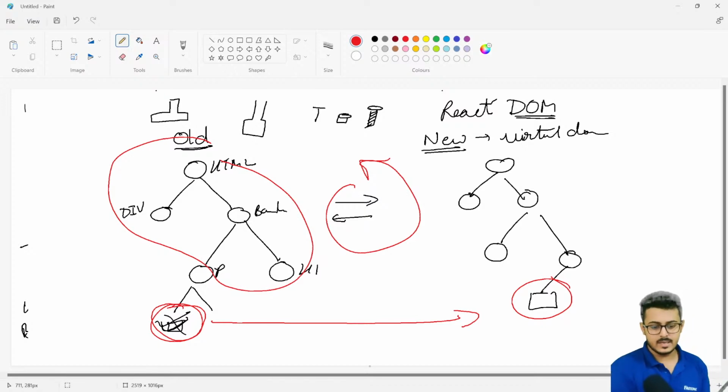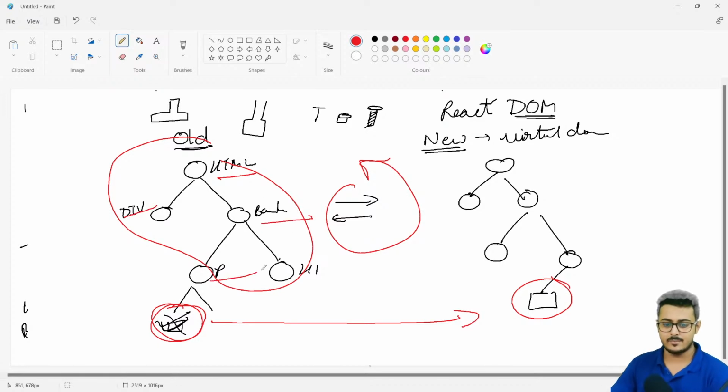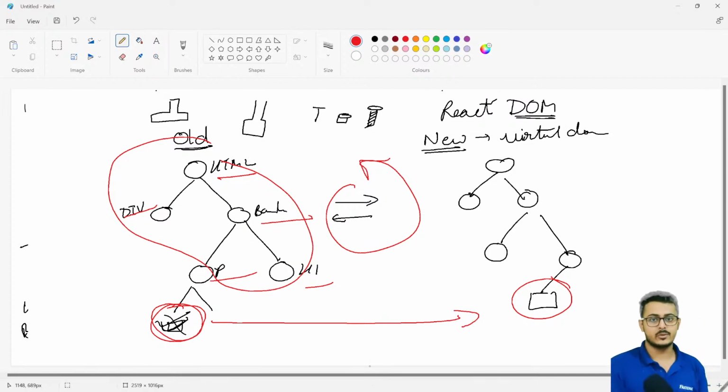So what's the difference between React DOM and JS DOM? First of all, the plain DOM looks like this: HTML div, then you have body, h1. There is no concept of virtual DOM right over there. If anything changes, the entire DOM tree has to be refreshed to show that change on your website. So all these things make it a bit slower compared to React DOM.